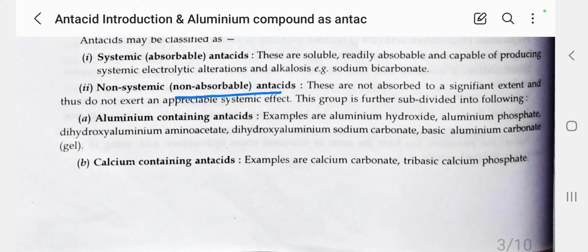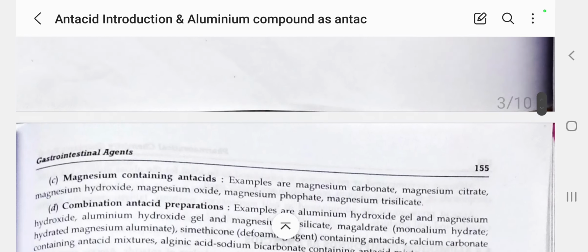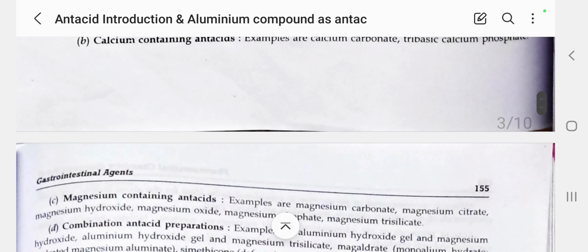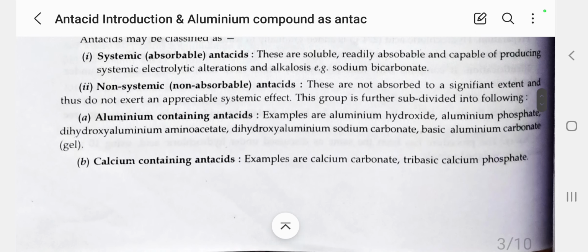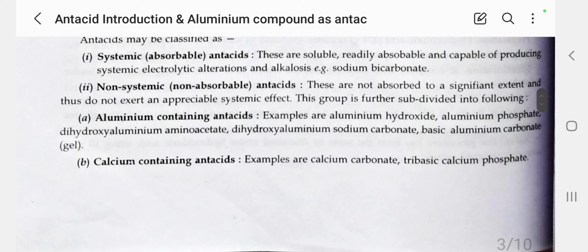This group is further subdivided. Further they are classified into aluminum containing, magnesium containing and calcium containing antacids. So let's see one by one. Majorly this classification comes under non-systemic or non-absorbable antacid.